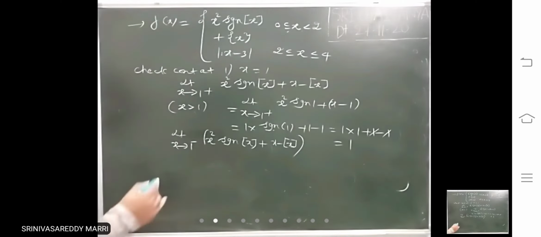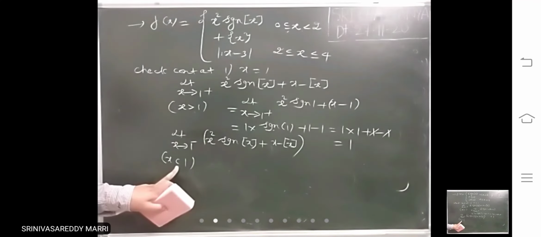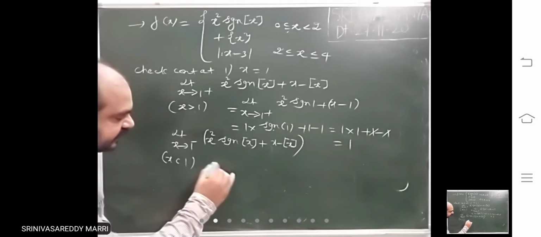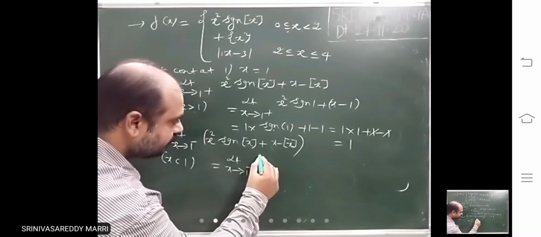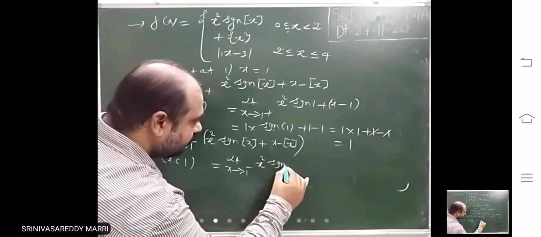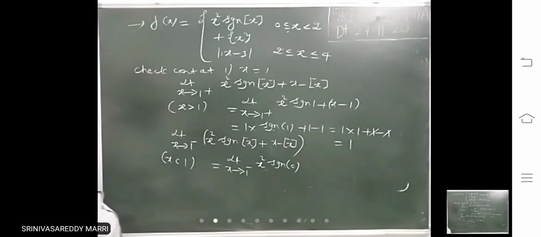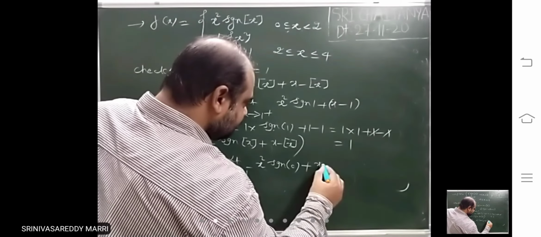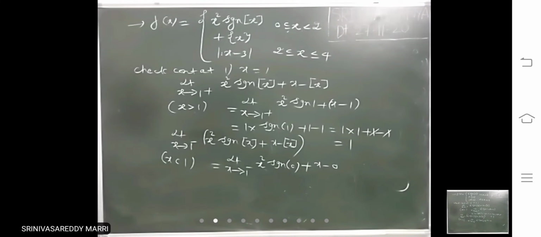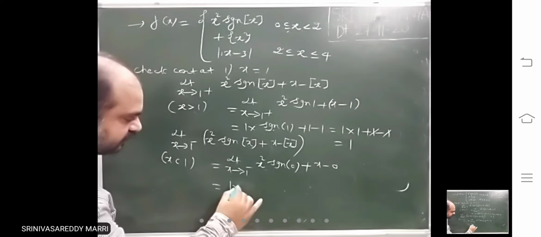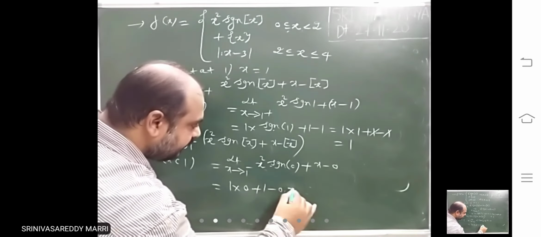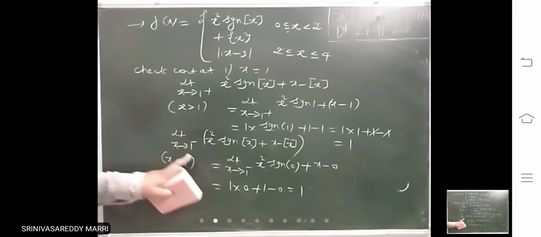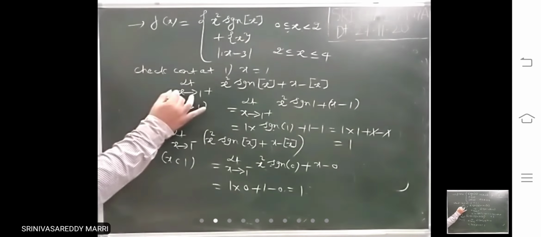So now, when x is just less than 1, that means 0.99999, this step x definition will become 0. SGN of 0 plus x minus 0. This is the definition. So now substitute 1: 1 into signum 0 is 0, plus 1 minus 0, which is 1. So the left limit is 1. Now these both are equal.